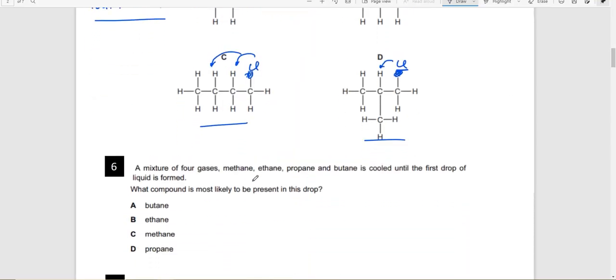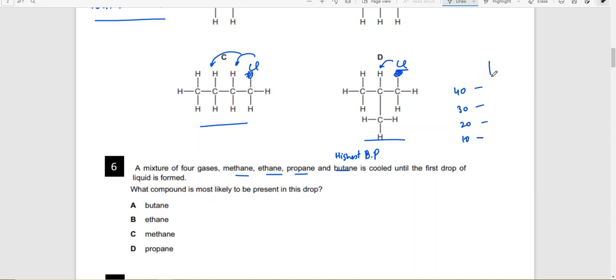A mixture of four gases, methane, ethane, propane, butane, is cooled until the first drop of liquid is formed. Which compound is most likely to be present in this drop? You have four gases. Butane, being the heaviest, will have the highest boiling point. For example, let's say 10, 20, 30, just assuming 40: this was the boiling point of methane, this was ethane, this was propane, this was butane.